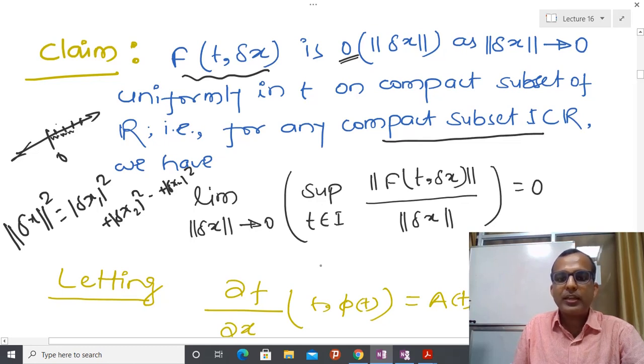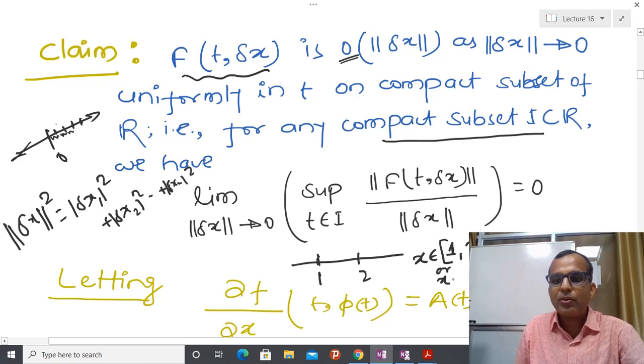So for them, suppose that you have a certain quantity lying between 1 to 2, and you write x belongs to some kind of set like this. Sometimes you write x belongs to 1 to 2, with a closed bracket here and an open bracket here.